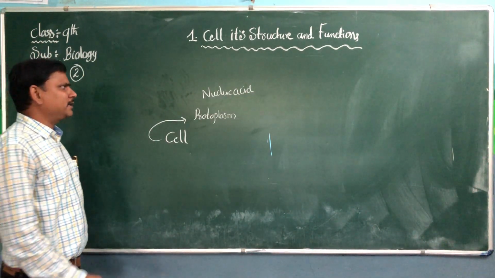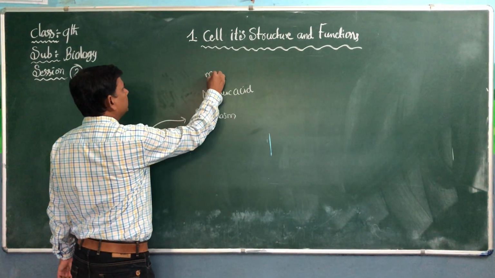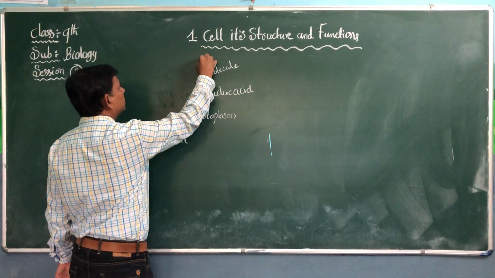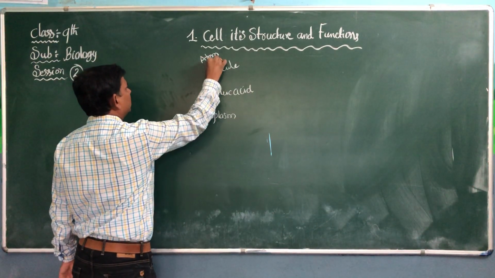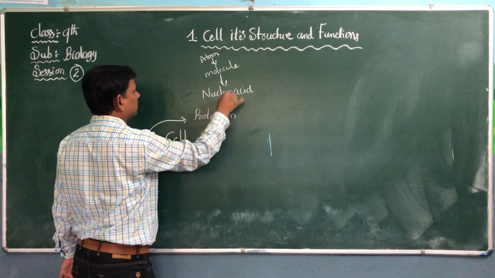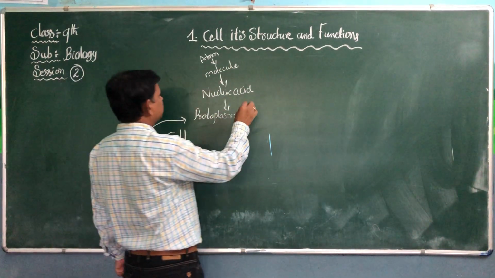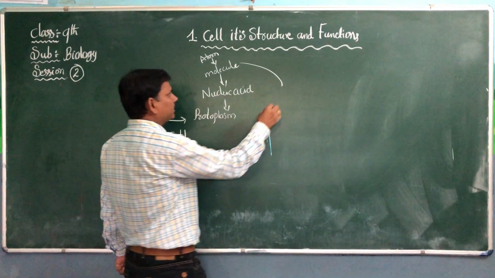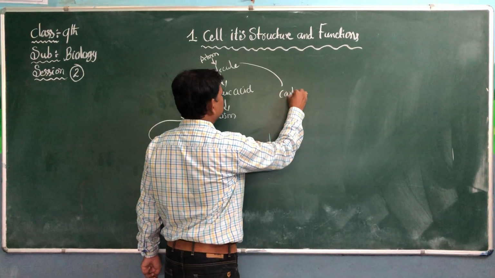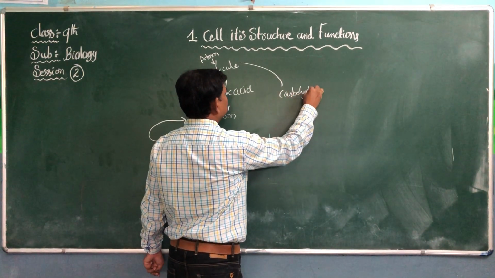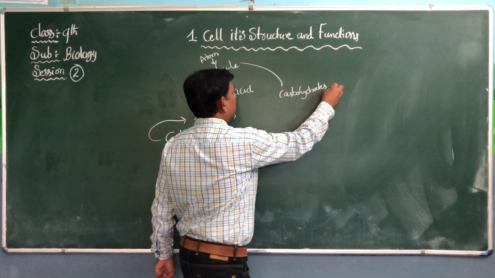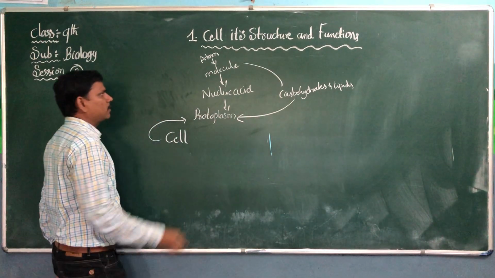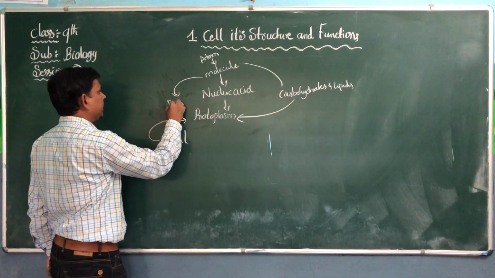This nucleic acid is made of molecules. How is a molecule made up? It's made of atoms. Or else, indirectly, this protoplasm is made up of carbohydrates and lipids.